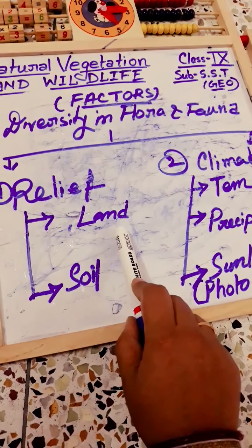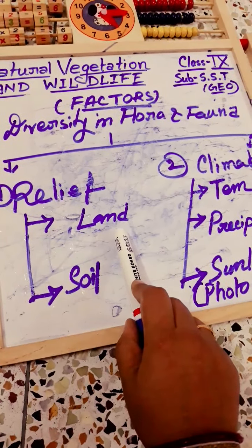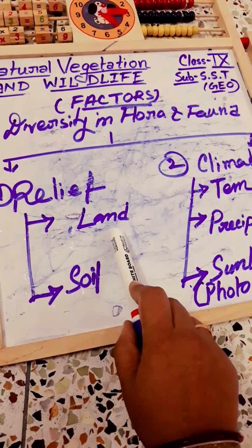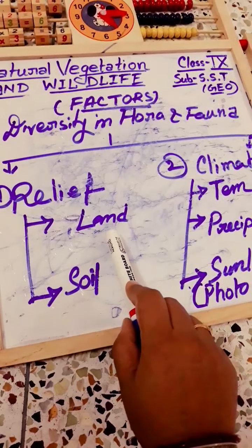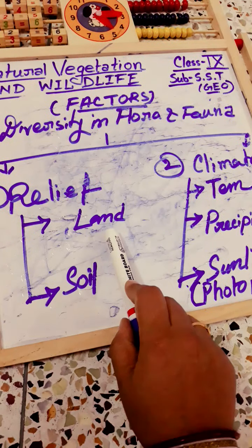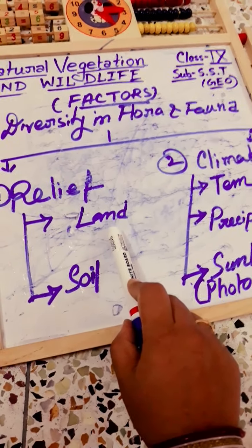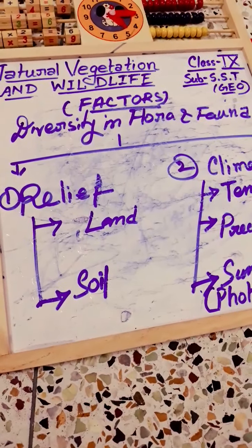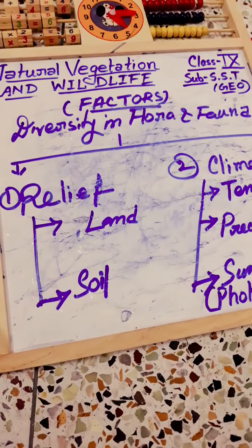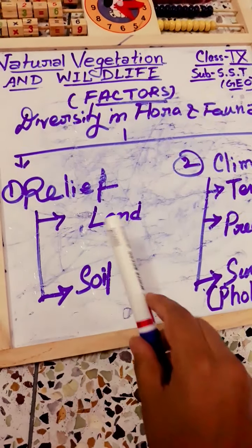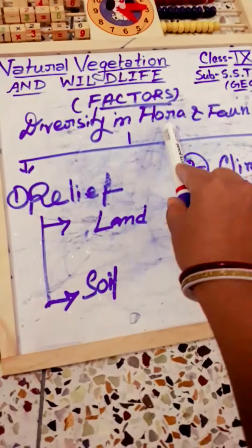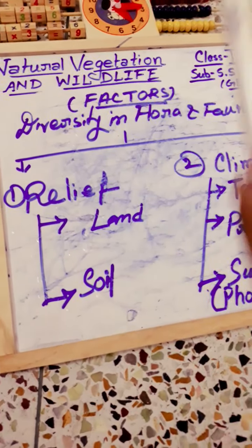But the hilly area or the mountainous area or the rough terrain area is where grasslands and woodlands develop, and they can also give shelter for wildlife, wild animals, or different types of wild species. So this is a main factor for diversity of flora and fauna.